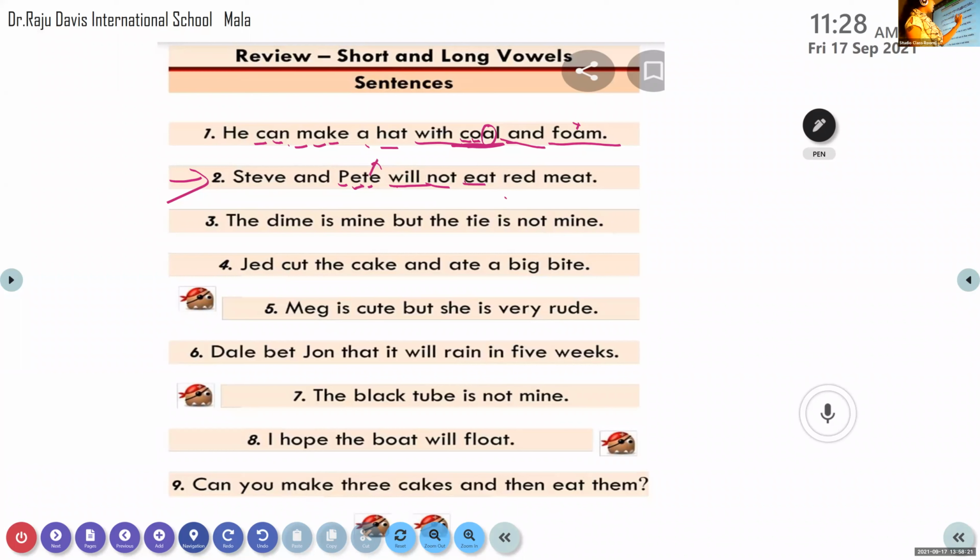Next word. How many vowels are there? Two vowels. So how will you read? The second one is silent. Come on. Eat. Yes, eat. Correct. Eat.